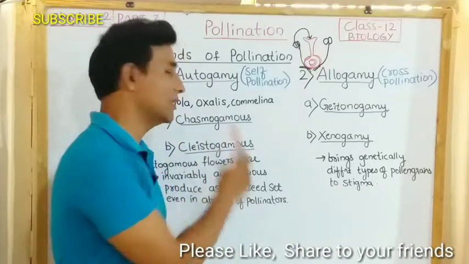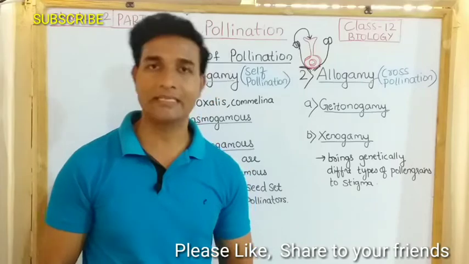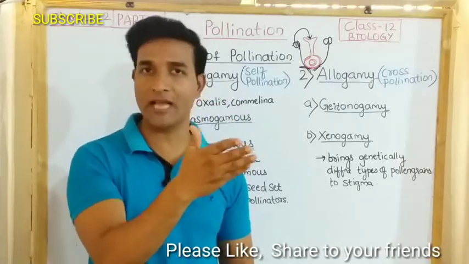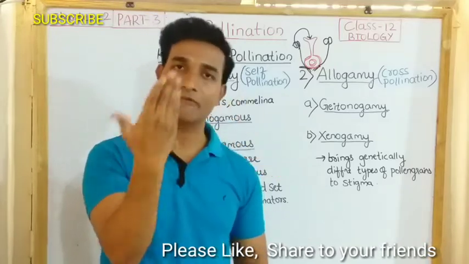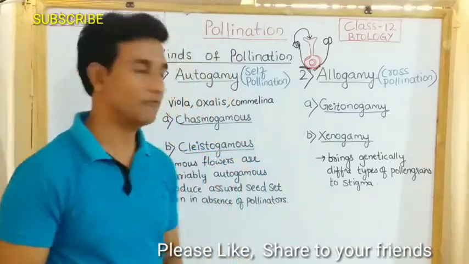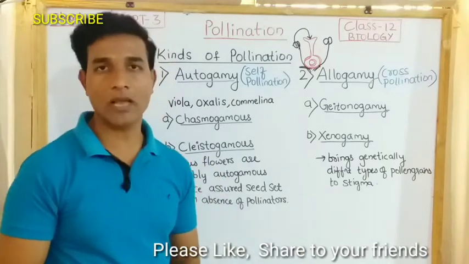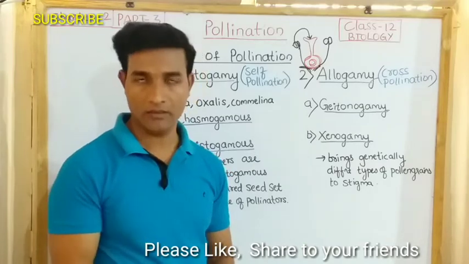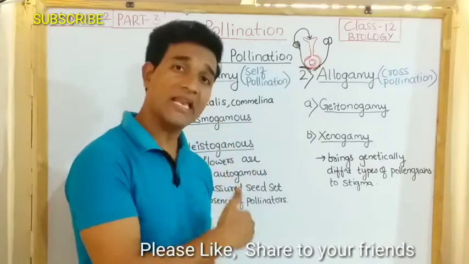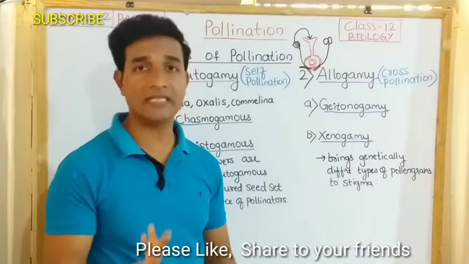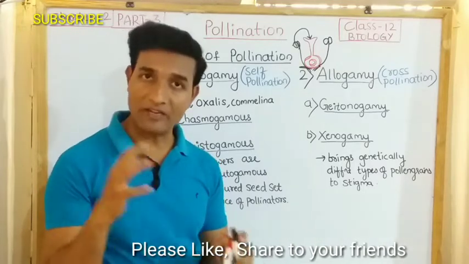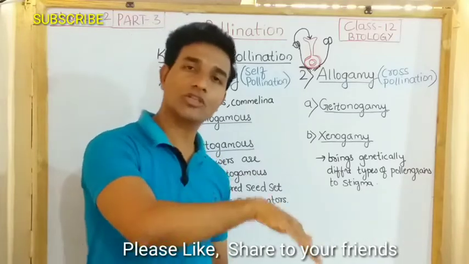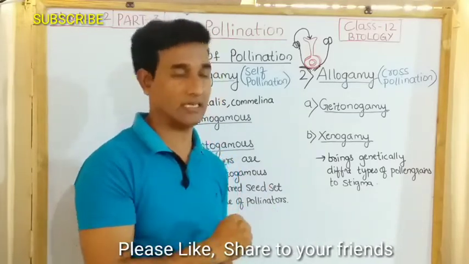So in this type, self-pollination is very easy as the flowers are open and both male and female mature at the same time, and there is transfer of pollen grains from the anther lobe to the stigma of that same flower. Coming to cleistogamous flowers: these flowers do not open, and the male and female may mature at different times, but as the flower is closed, the anther lobe produces pollen grains which reach the stigma within the same flower itself.